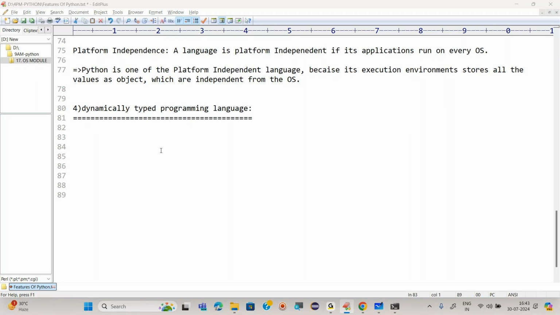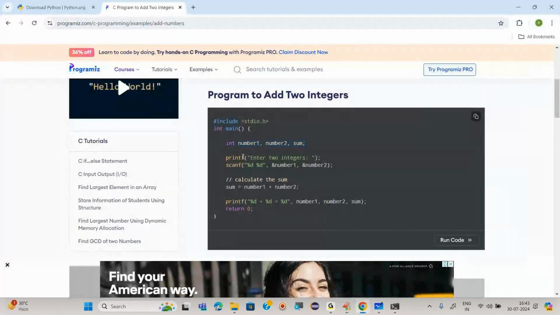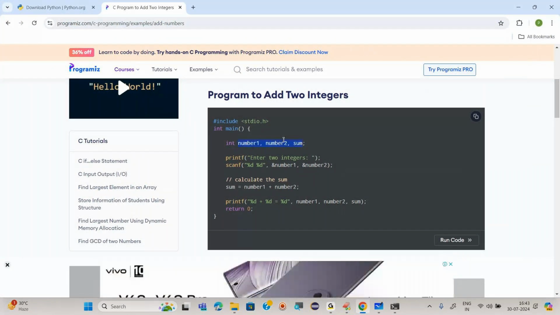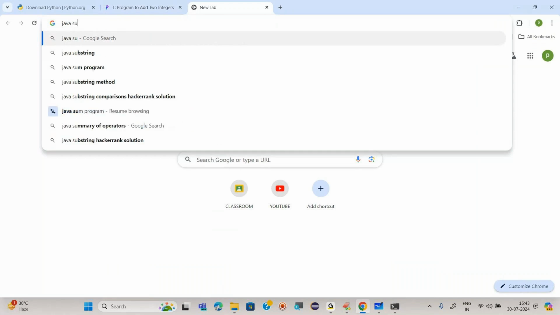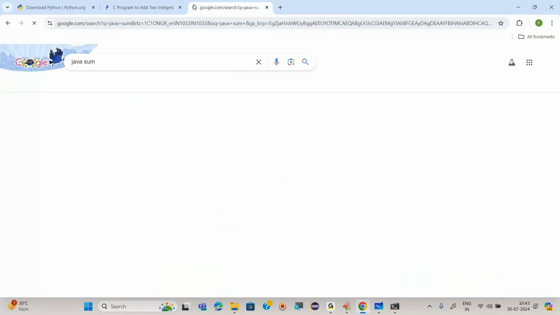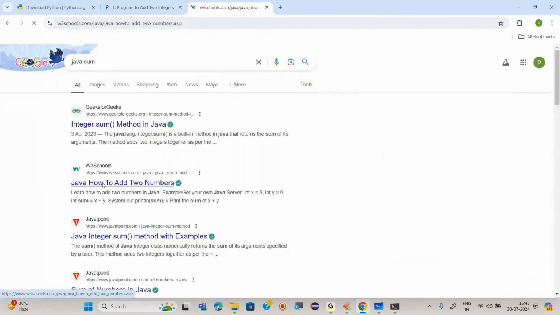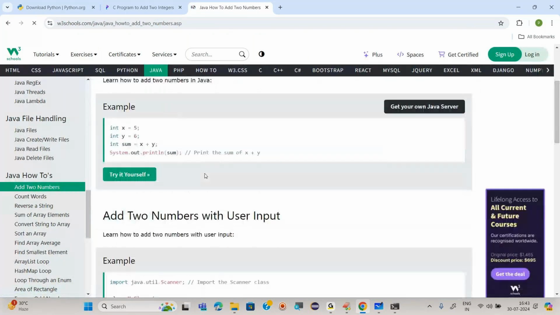You check it. This is C programming. Here, while declaring the variable, we have to declare the data type. Check it for Java. Java sum, add of two numbers. You check for everything, we have to check it.